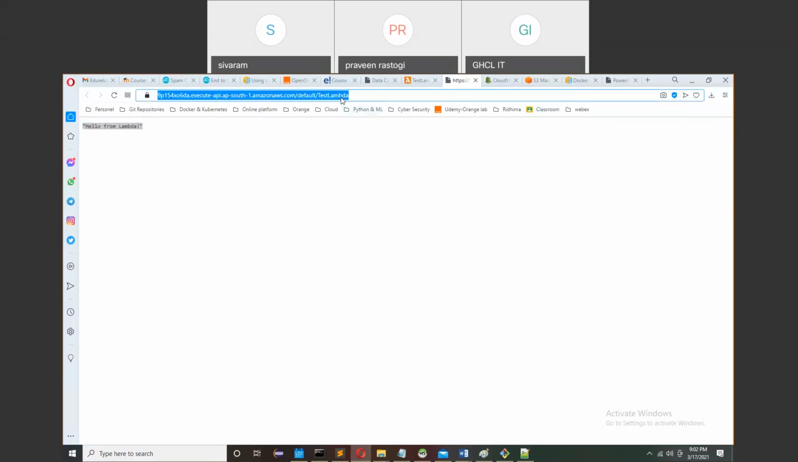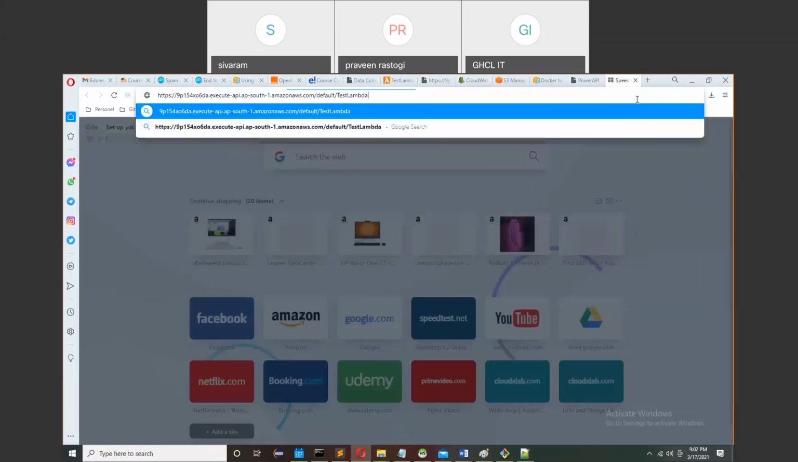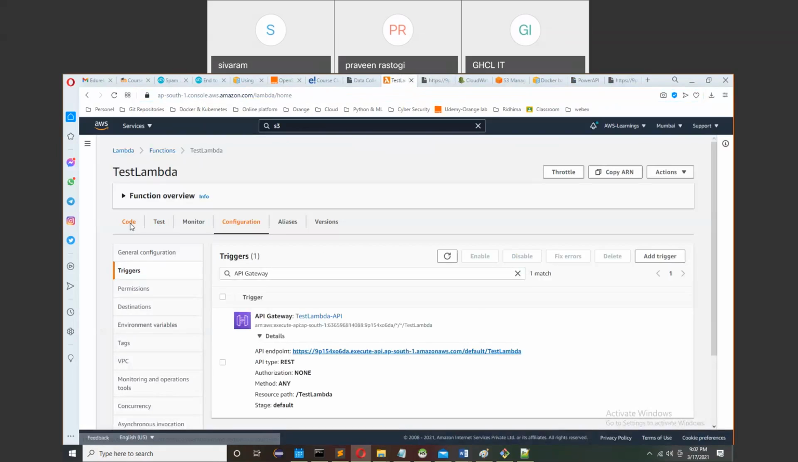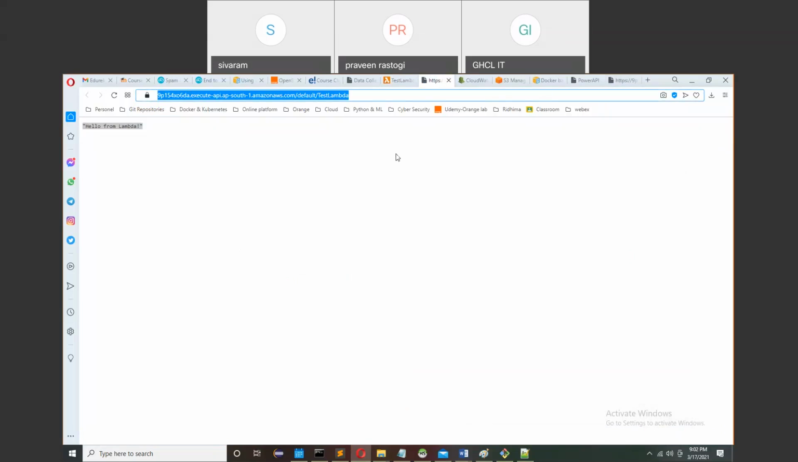I just copy the link address, go to the browser and call it. So you can see this response is coming from my Lambda function. Are you getting it? Yes, getting it. Here I have printed hello from Lambda, so it is the same response that you are getting here. That was the purpose of creating the API gateway.